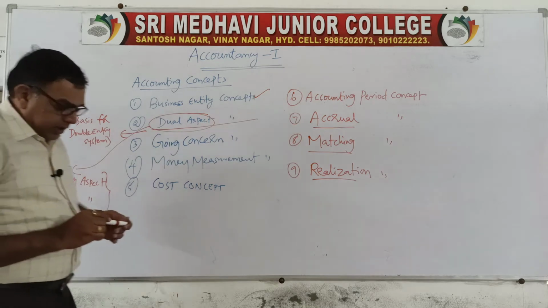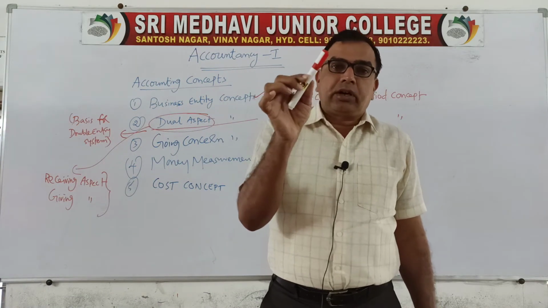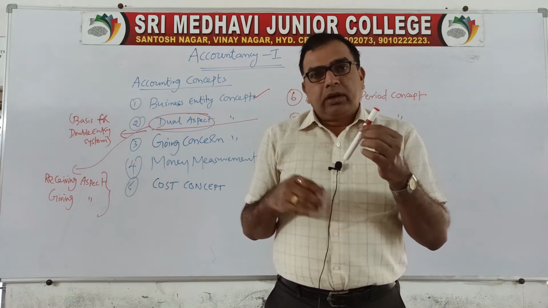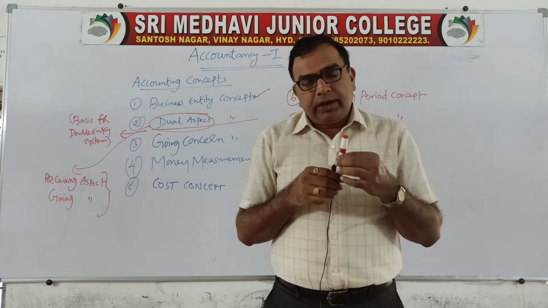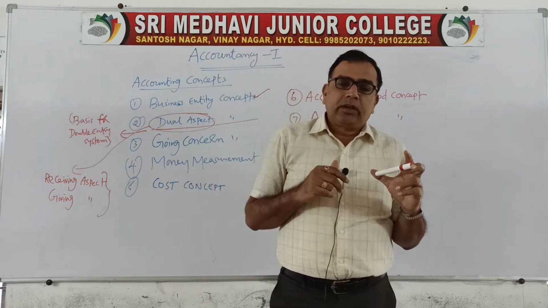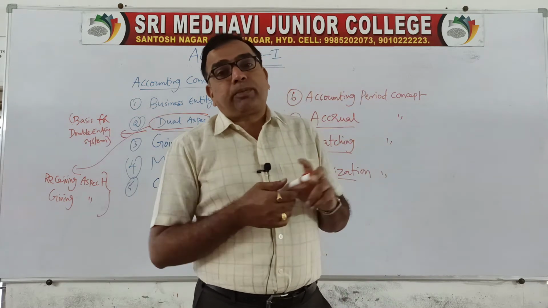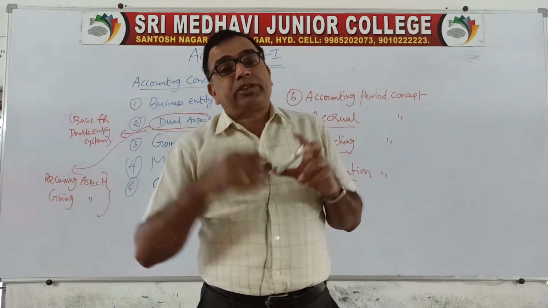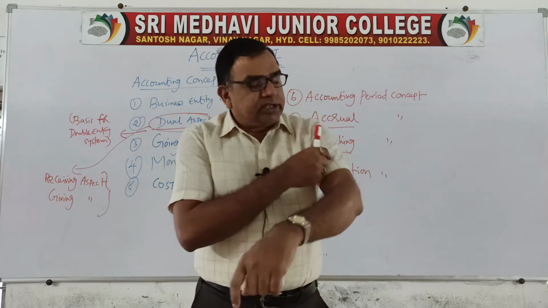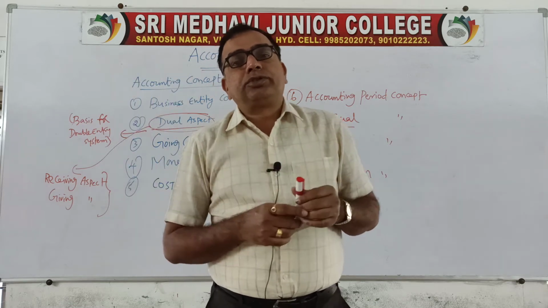Let's say from the shop, if I am purchasing this marker, this is the receiving aspect. The marker is coming to me, so the marker is my receiving aspect. Then what do I do? I pay cash to the shopkeeper, so cash is the giving aspect. Clear? If I am purchasing a shirt, the shirt is coming to me, cash is going out.